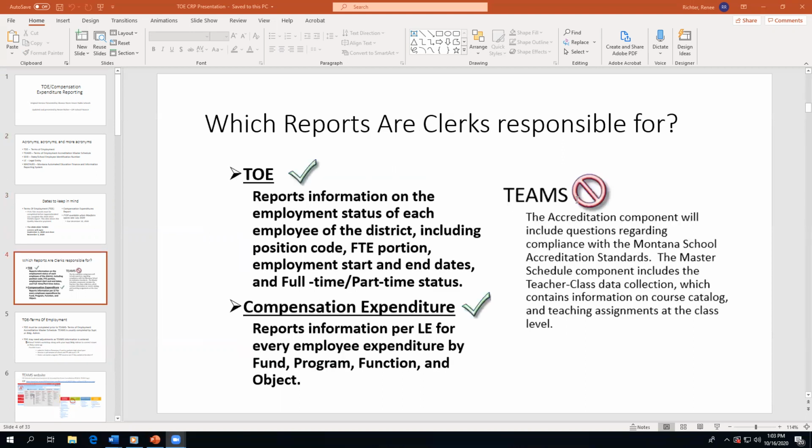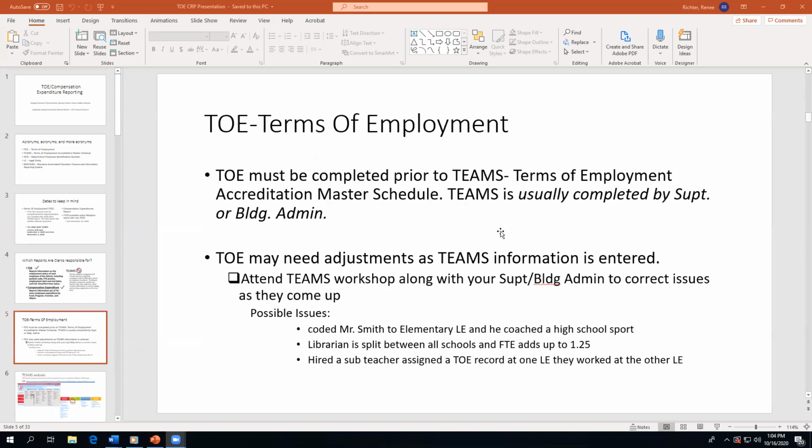Clerks are responsible for inputting the TOE reports and also responsible for reporting the compensated expenditures. And the TOE reports must be completed prior to the TEAMS, the Terms of Employment Accreditation Master Schedule, which is usually completed by your superintendent or your building administrator.